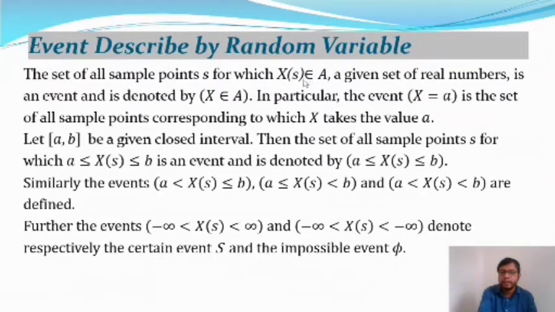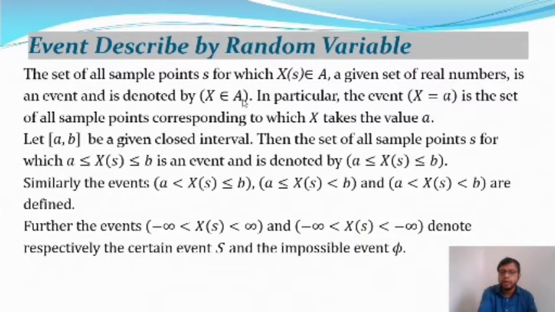So a given set of real numbers is an event. X of s is actually the event, and this belongs to A. So this is an event and is denoted by X belongs to A.